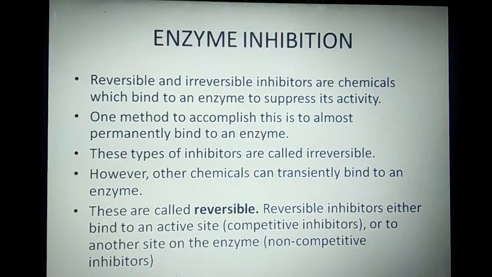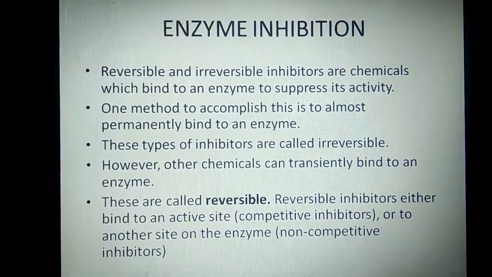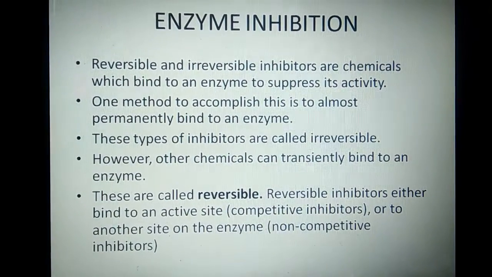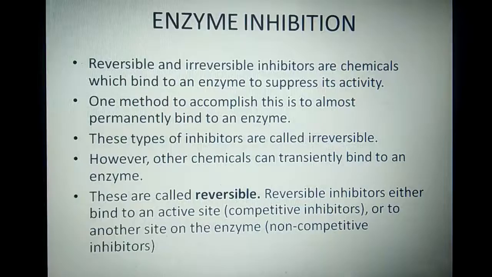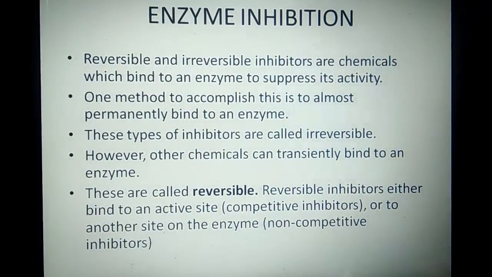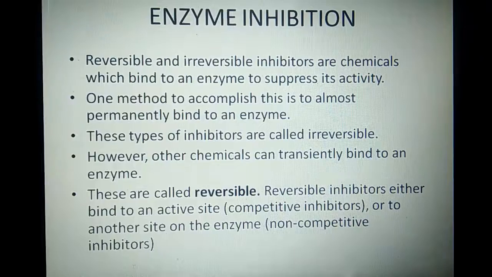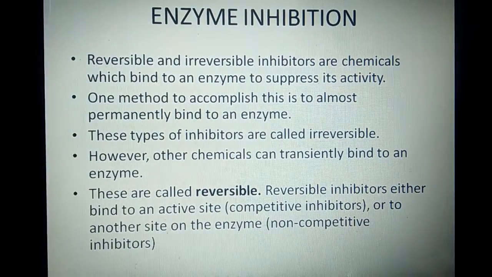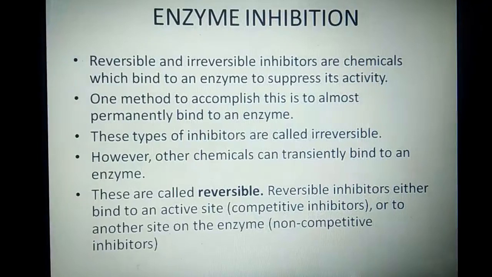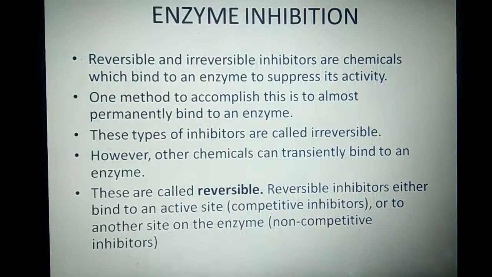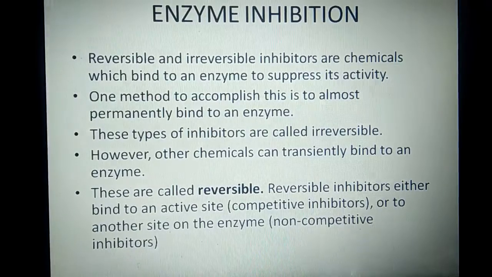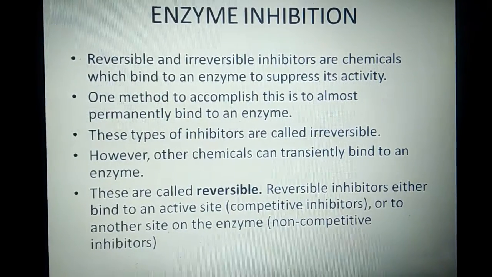Okay, the last heading is enzyme inhibition. Now, what is enzyme inhibition? We have an active site on the enzyme. That active site is used for the binding of the substrate. Now in this case, inhibitors are present that come and bind to the active site of the enzyme, thus preventing that active site from binding with the substrate. Clear? We have enzyme inhibition.